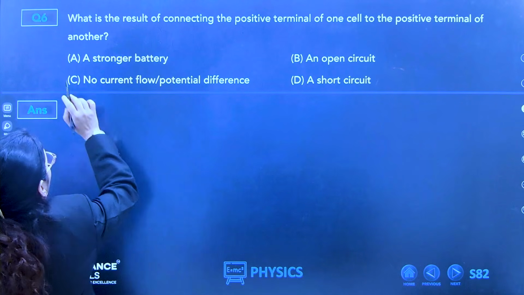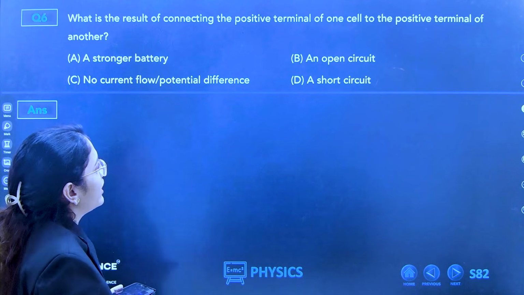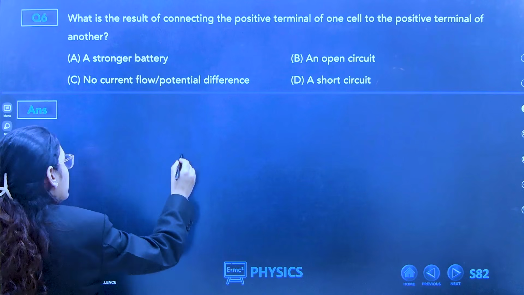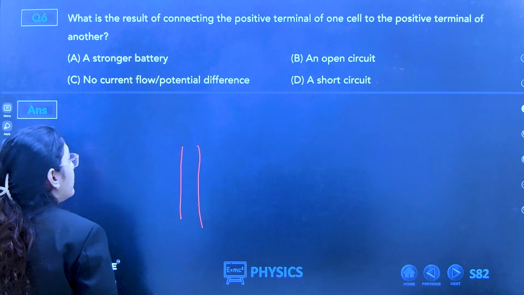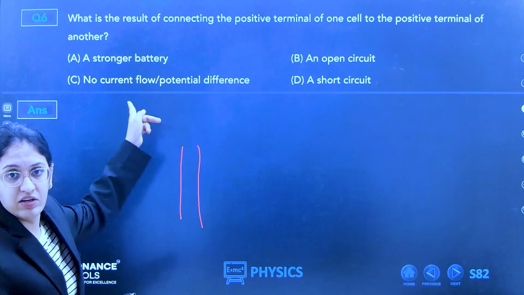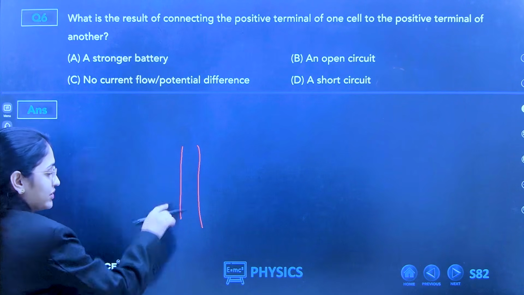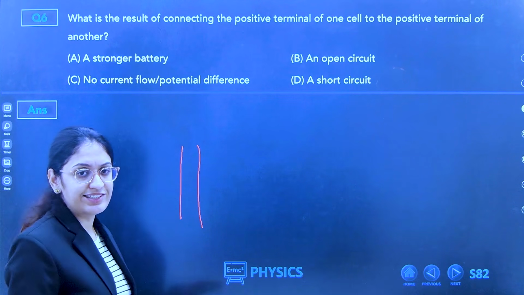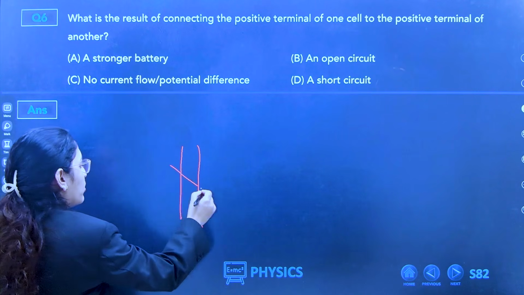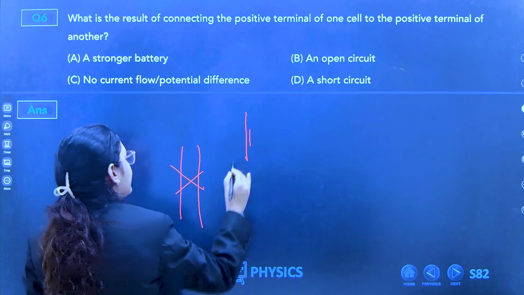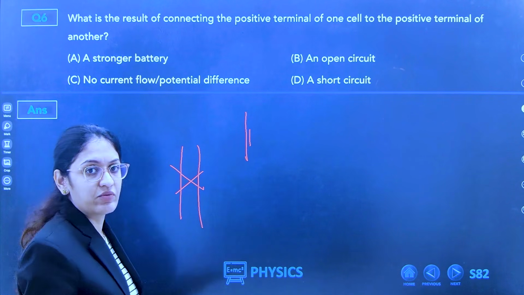See, what is the result of connecting positive to positive? A stronger battery? No. Is this a symbol of battery? No. What is battery? This. Positive and negative, okay?